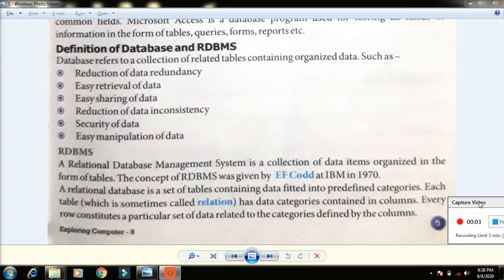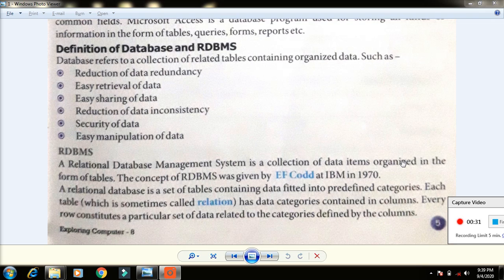Next we are going to define or learn about RDBMS. RDBMS means Relational Database Management System. What is that? A Relational Database Management System is a collection of data items organized in the form of tables. Organized means what? It is a predefined set of format. What is that? A predefined set of format.